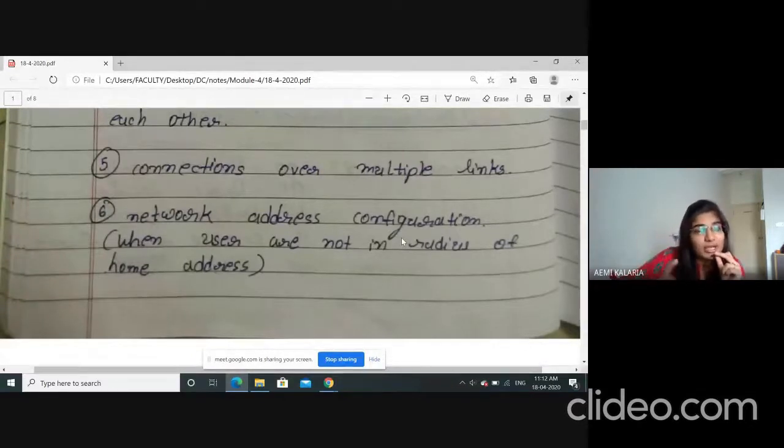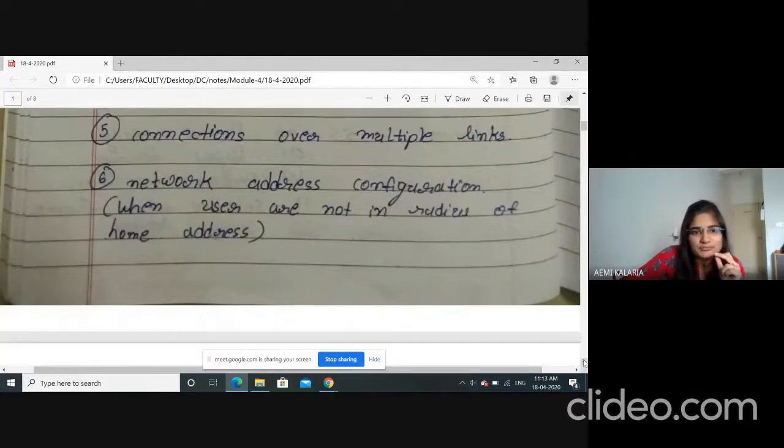In cellular networks, we'll discuss what this virtual network and temporary network are. Don't worry. Basically, whenever the user is not within their home address radius, they have to use some temporary address. Which temporary address they are going to use, for that network address configuration purpose, this point-to-point protocol is used. So these are some of the advanced features point-to-point protocol uses. That's why nowadays it's mostly used.